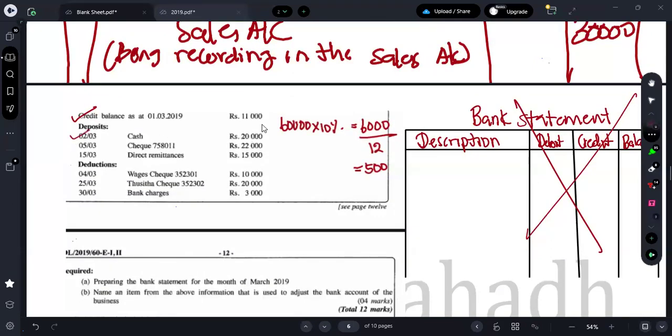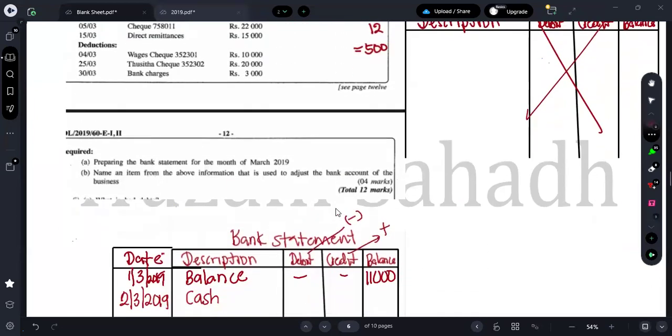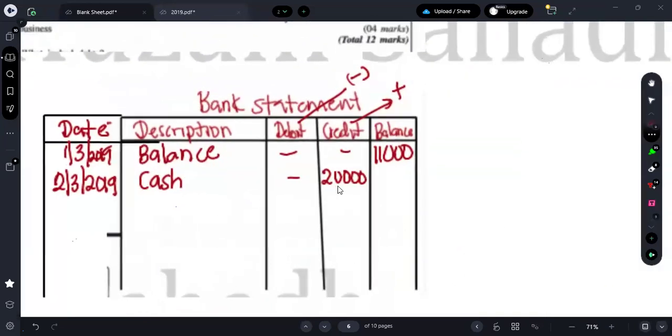You are depositing rupees 20,000 cash. On 2nd of March 2019, you are depositing cash, so what does it mean? Anything which will increase your bank balance should be credited. Anything which will decrease your bank account balance will be debited. Now, when you are depositing rupees 20,000 cash, your balance will be increasing. Therefore, you can put 20,000 on the credit side and put a dash here, right? I told you it's a plus sign, right? So 11,000 plus 20,000, what's the answer? It's 31,000.